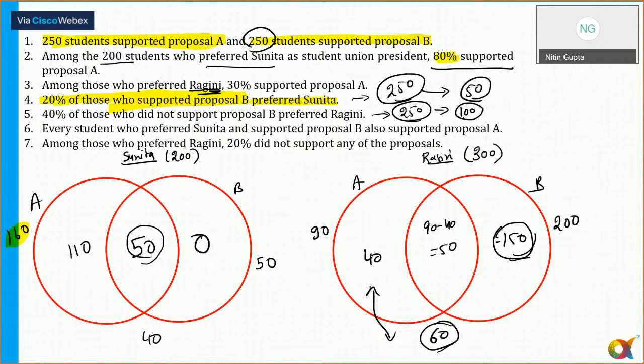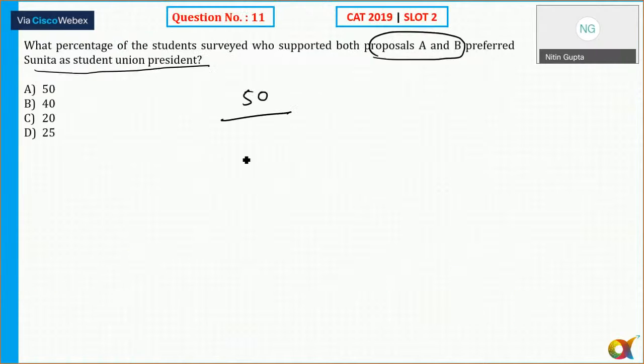For Sunita, it is 50, and the total is what? Is it 100? Yes. 100 is the total, 50 for Sunita. So 50 plus 50 is 100. So 50 by 100. The answer is option number A.